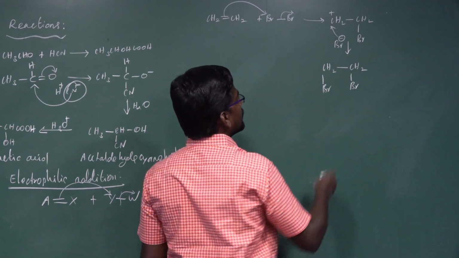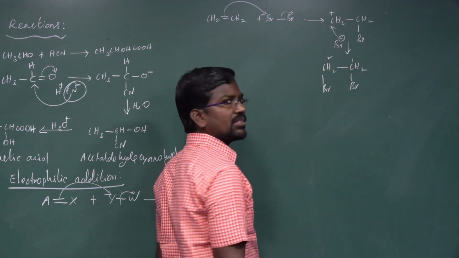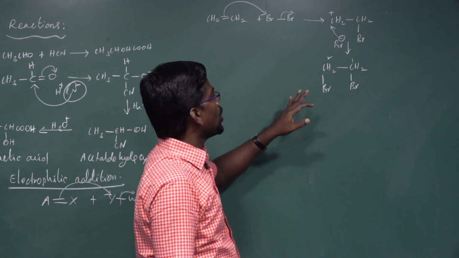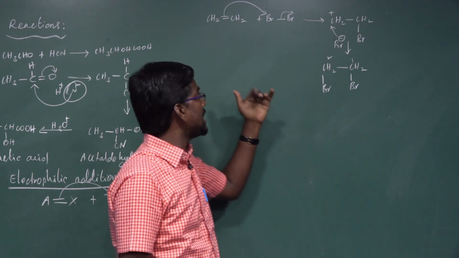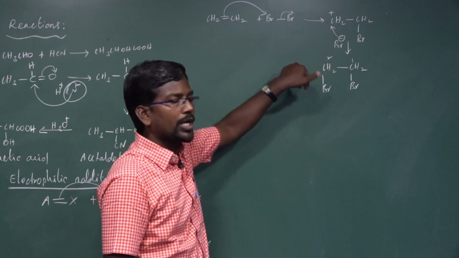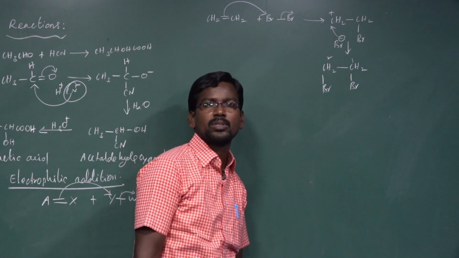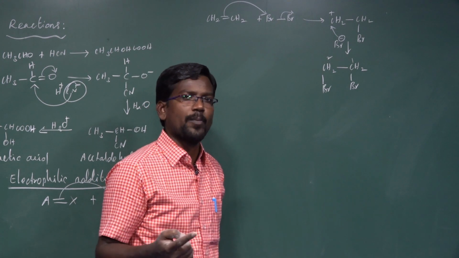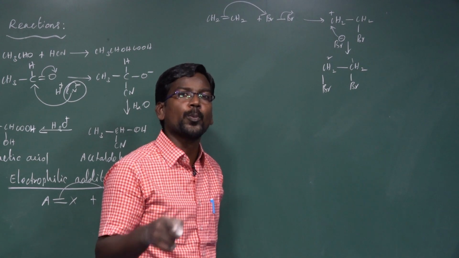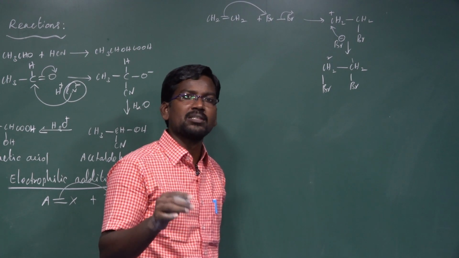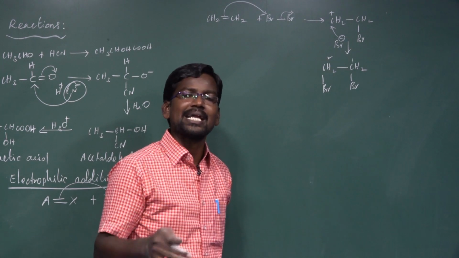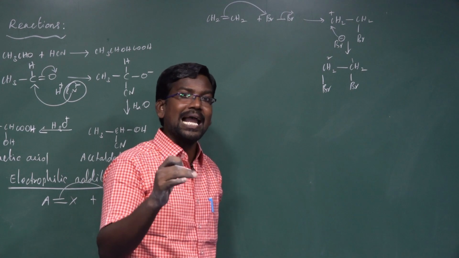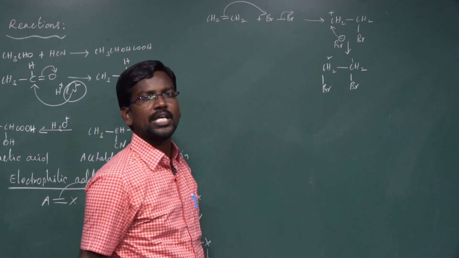This is ethylene dibromide, 1,2 ethylene dibromide. So the formation of ethylene dibromide from ethene reacting with bromine is known as an electrophilic addition reaction. In a substitution reaction, new products are formed. In an addition reaction, no new products are formed. In substitution there is no change of hybridization. In addition, in alkenes sp2 changes into sp3, and in alkynes sp changes into sp2.